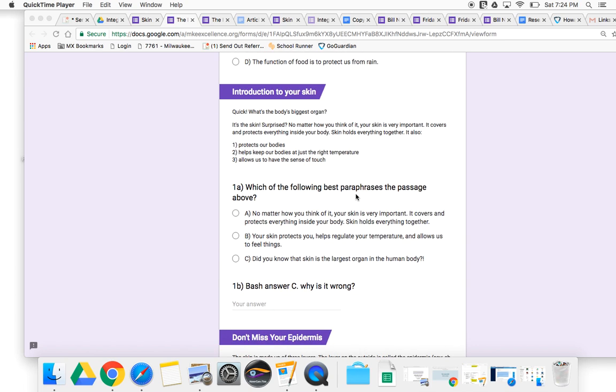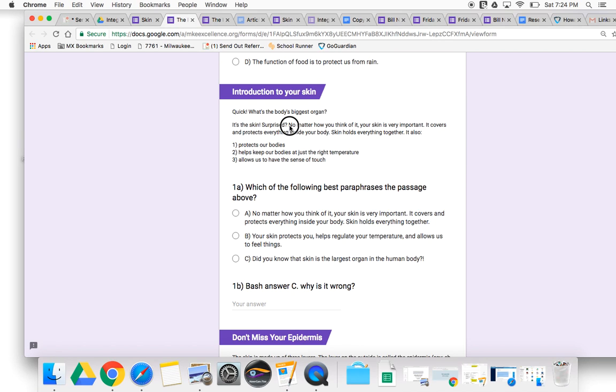1A, which of the following best paraphrases the passage above? Short passage, could have read it pretty quickly. Right away, we know the answer is not A, because A is taken directly from the text. It's not paraphrasing if it's someone's exact words, right? So this is not paraphrasing, it would be plagiarism. In fact, A is not the answer.